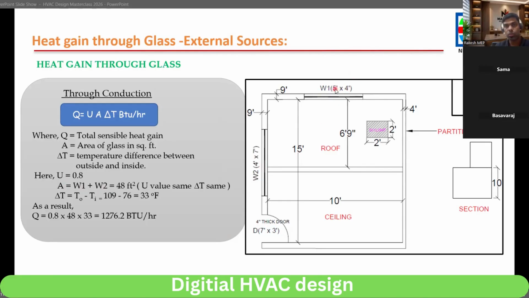So here it is how much? 20 plus 20 plus 28, that is 48. Okay. So del T will be 109 minus 76, that is 33. If you multiply all this, you will get this much. Any doubt for this? Clear. And our project is this one. We are doing only this project.